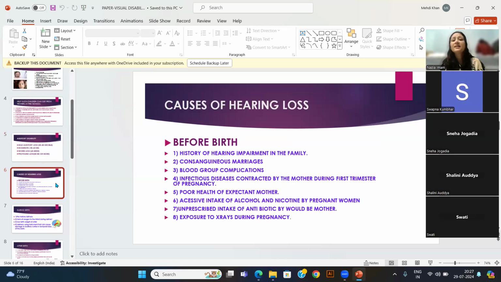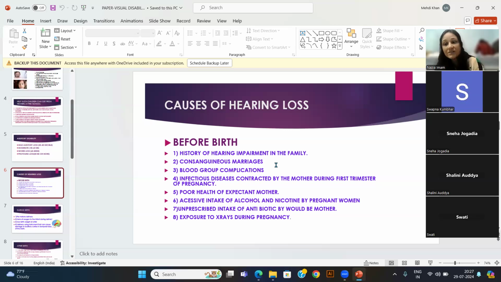So why does this hearing loss happen in children? There may be a history of hearing impairment in the family, and consanguineous marriages. Consanguineous marriages means if we marry in the same gotra. This is the rule in Hindu tradition, in Sanatan tradition, that do not marry in the same gotra. And the same thing happens in different religions as well. It is proved scientifically that if marriage happens in the same genetic family, then these genetic disorders may also carry forward to the children.